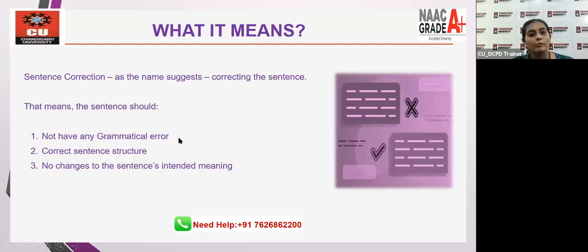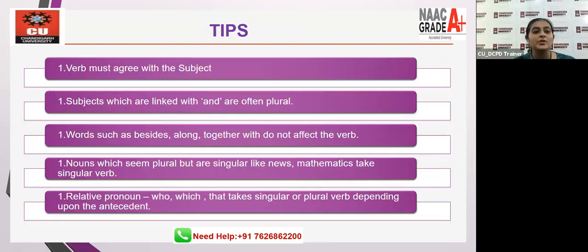Now, when we talk about sentence correction, what are the things that we need to take care of that I've already shared with you? Now, what are the tips that you need to take care of? First thing, verb must agree with the subject. That I've already shared with you in subject-verb agreement. Now, subjects which are linked with and are often plural. Ram and Sham are going to the party. Words such as besides, along with, together with do not affect the verb. That means the verb does not change because of these words.